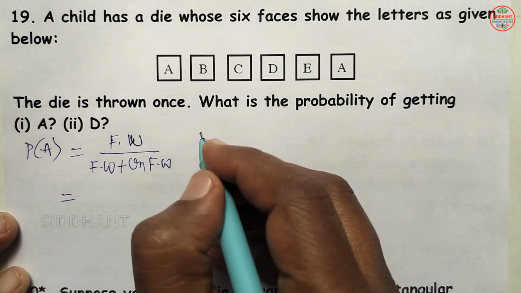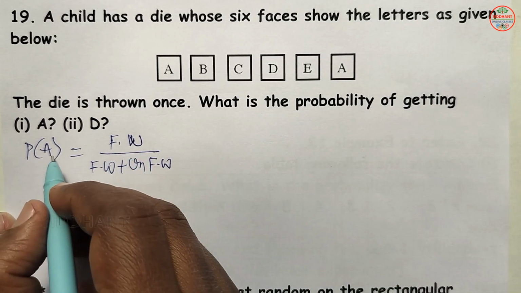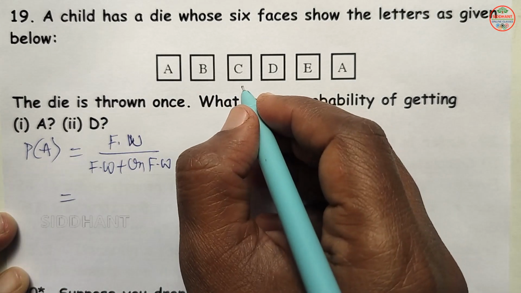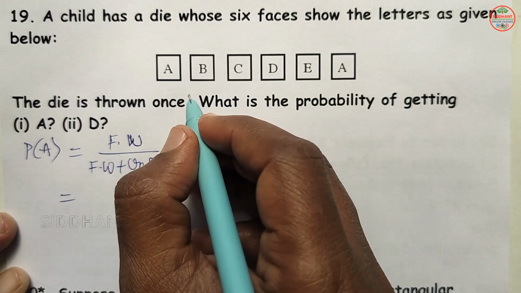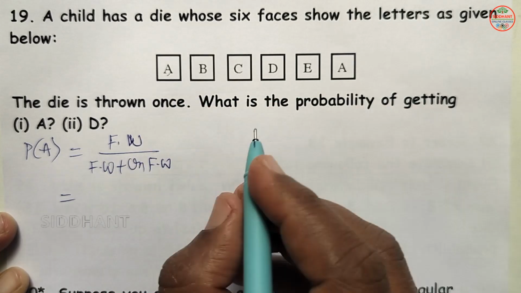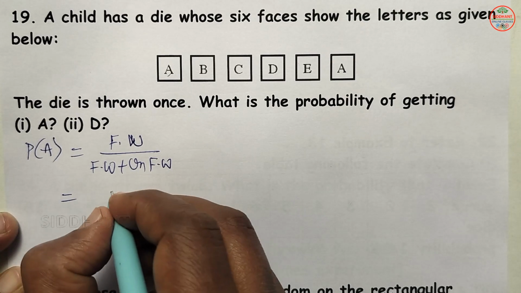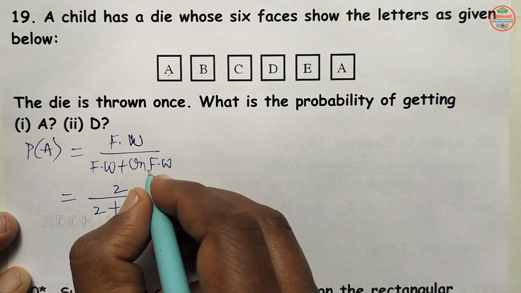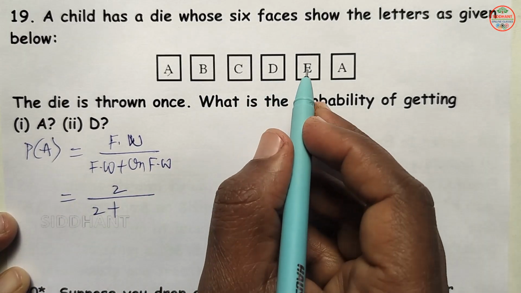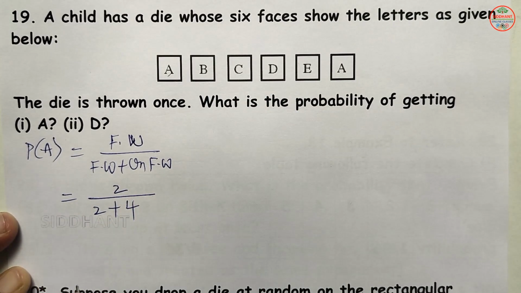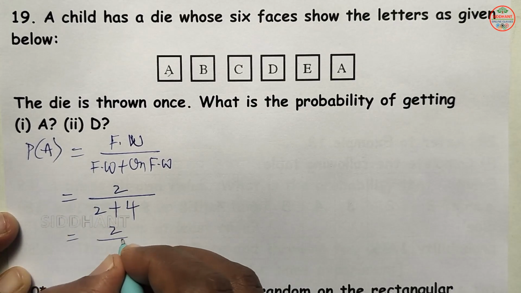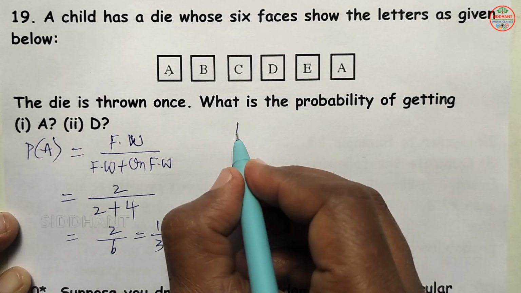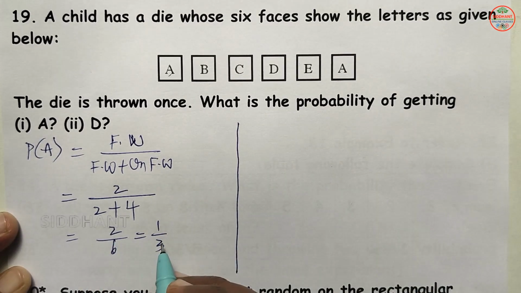So getting A on the die once it is thrown, how many favorable ways are there? 1, 2. So 2 chances are there. So favorable ways will be 2 plus unfavorable ways, how many are there? 1, 2, 3, 4. So 4 are there here. So that will be 2 by 6, which is 1 by 3. So that is the probability of A here.